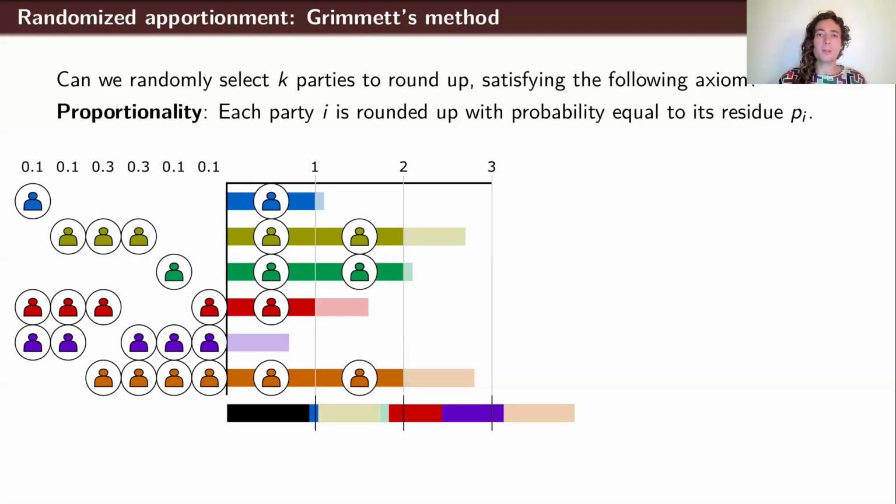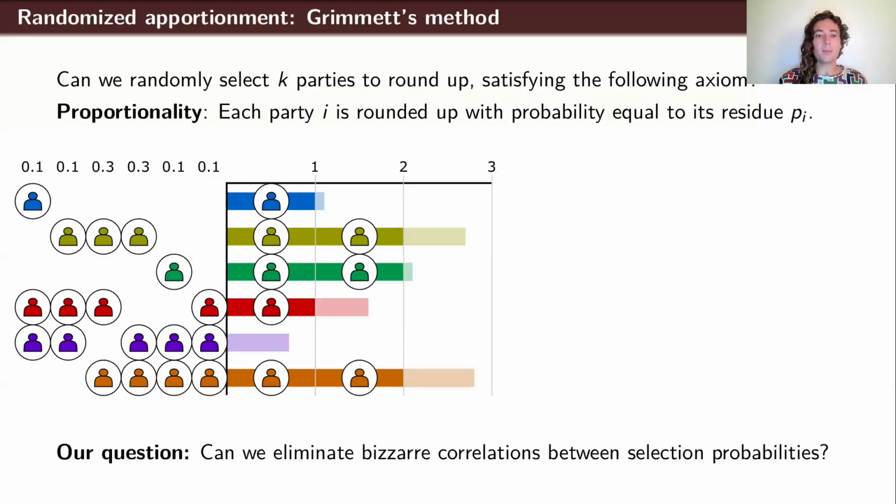And so this was proposed 20 years ago, and our paper seeks to reopen the book on the space of randomized apportionment methods and say, actually, there are other ways that you can satisfy these axioms, and some of them are actually better than others. And in particular, the issue we draw with Grimmett's mechanism is it leads to bizarre correlations between the selection probabilities of various states. So for example, in this instance, you can see that parties 1 and 2 are never selected together. They never appear in the same column, whereas parties 5 and 6 are very often selected together. Okay, and so this feels a bit funny to us.